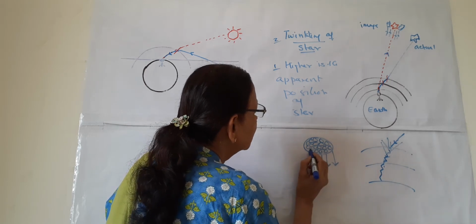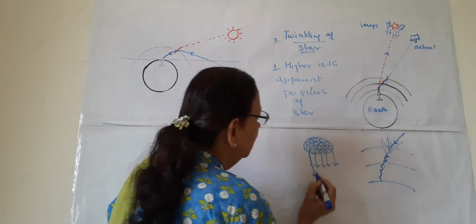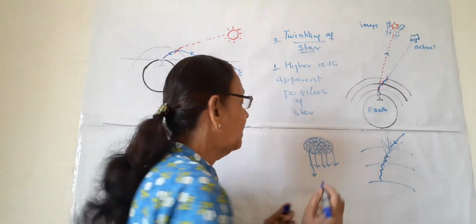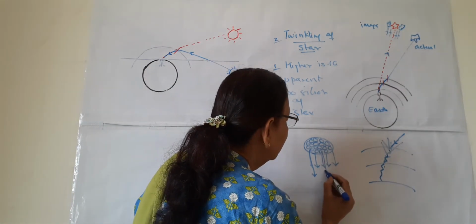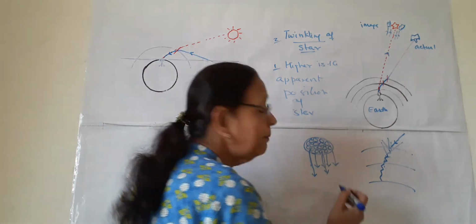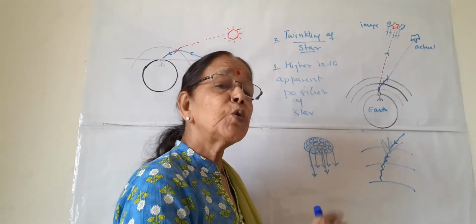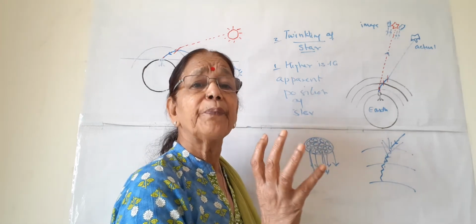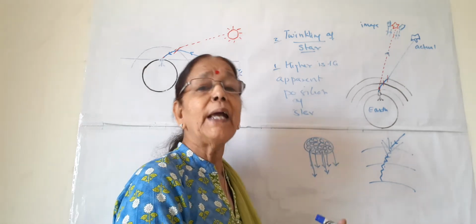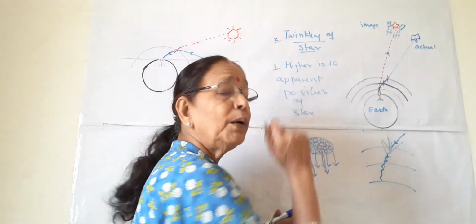Sometimes light falls on our eye, so it may be bright. The other moment, when it is falling on our eye, it may be fainter. Next time bright, next time fainter. So the total effect, the average effect on our eye, is the same light coming through a planet.